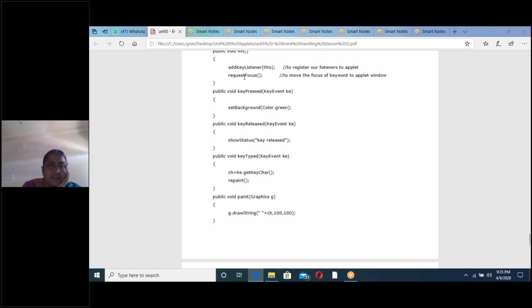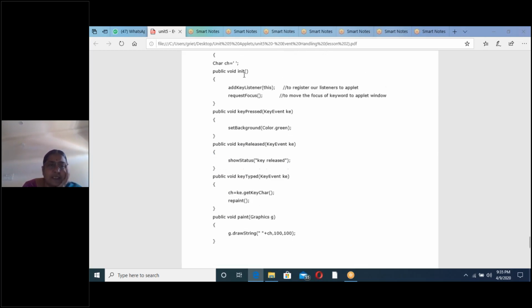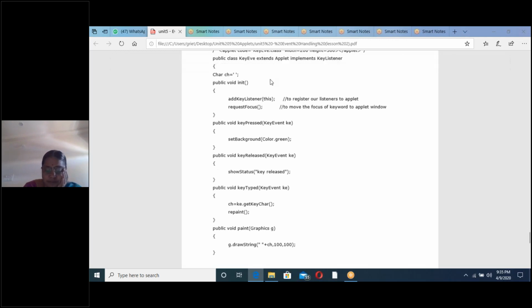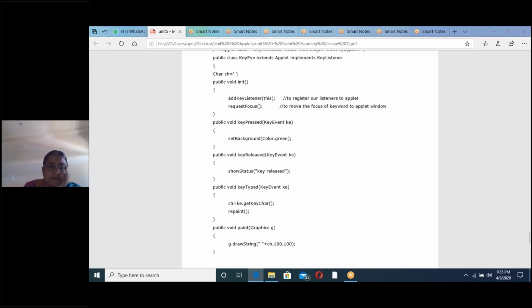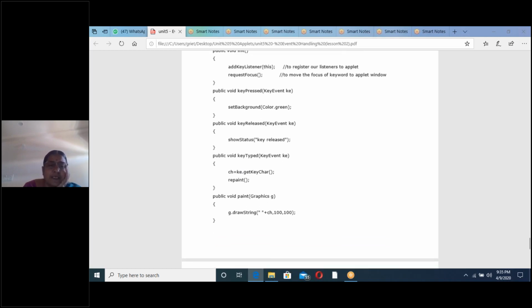See, how do we remember this? Here we have written extends Applet. Extends Applet means we have written only two overriding methods in the program, the init method and the paint method. Next, implements KeyListener. In the KeyListener interface we have three methods. That's why we have implemented all three methods. That's it. Simple. Now we will compile.